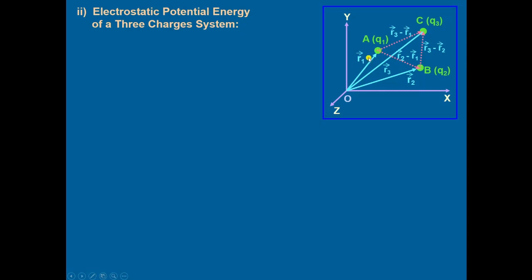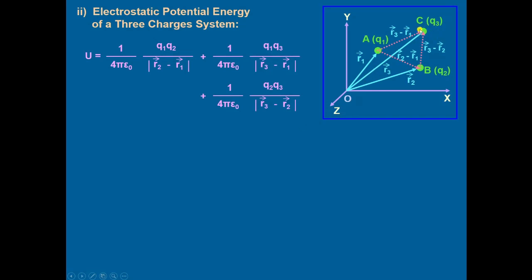R1 is the position vector of q1, R2 is the position vector of q2, and R3 is the position vector of q3. Okay. Then the work done to bring q2 is equal to 1 upon 4 pi epsilon naught multiplied by q1 q2 divided by the magnitude of R2 minus R1, this value.